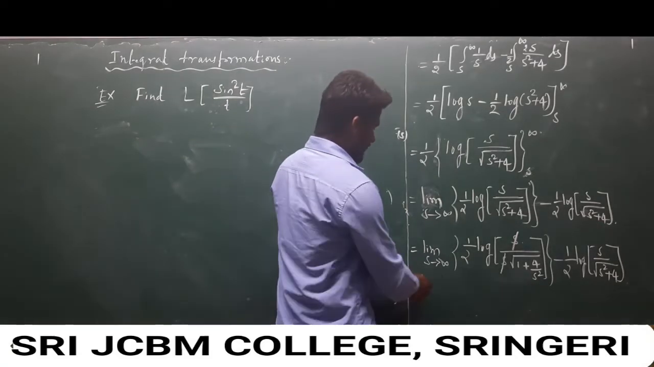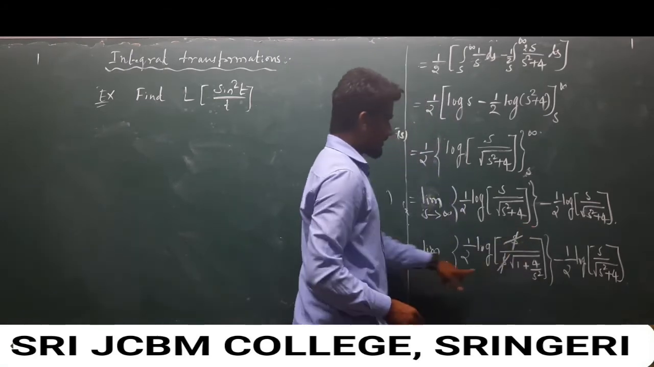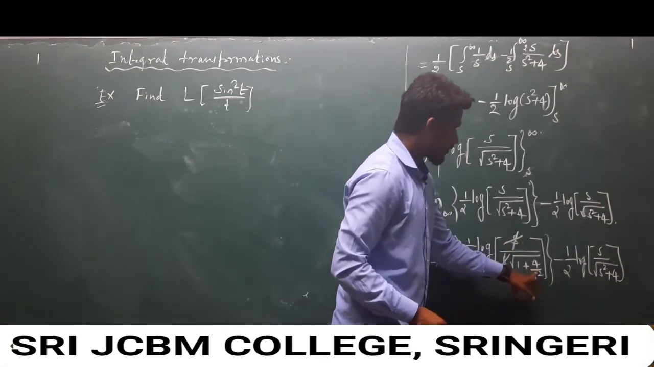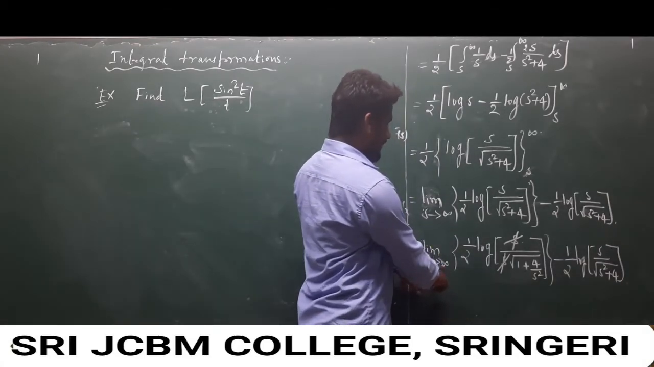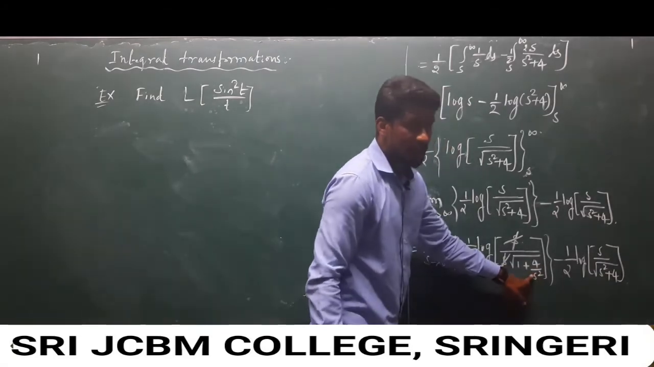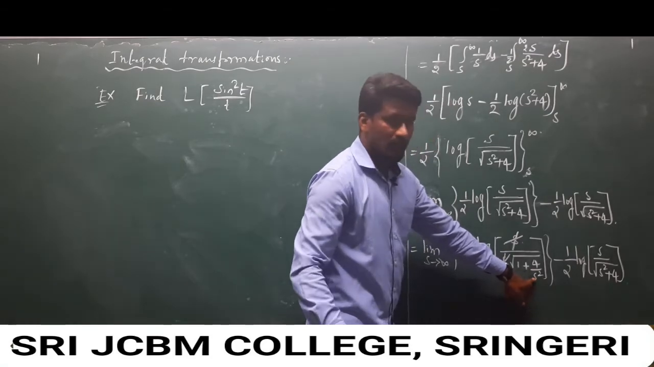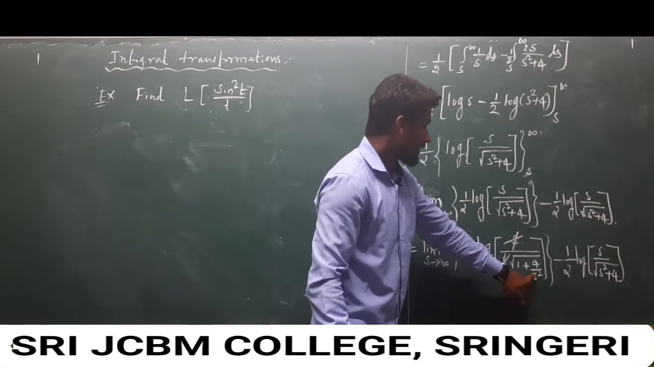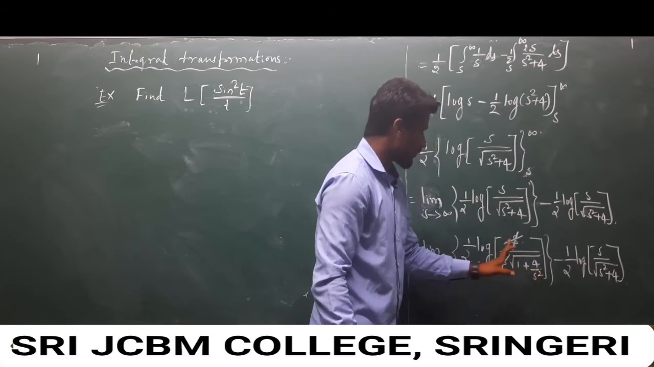Dear student, please observe here. So this s and s get cancelled, and here 1 plus 4 over s square is there. When you apply s as infinity in this condition, 4 over s square, it means 4 over infinity square, infinity only, 1 over infinity value is 0, square root of 1 plus 0 is 1.